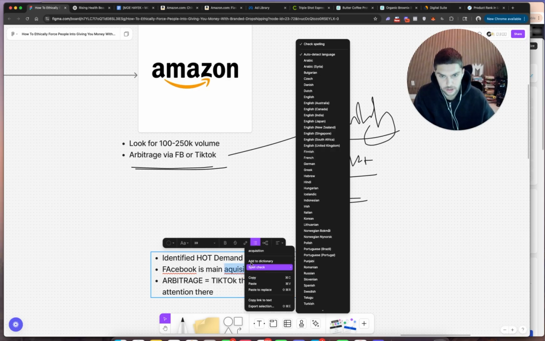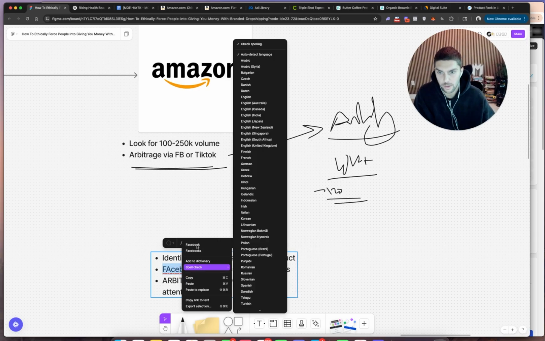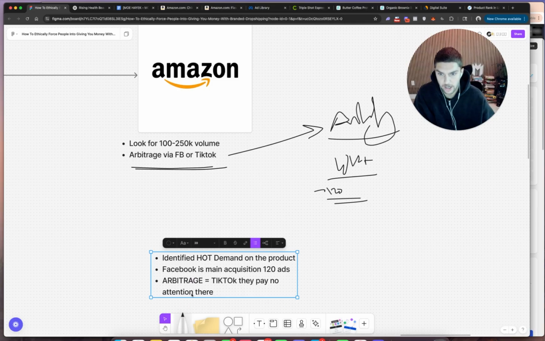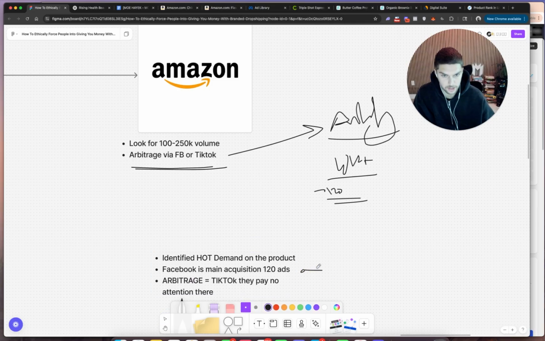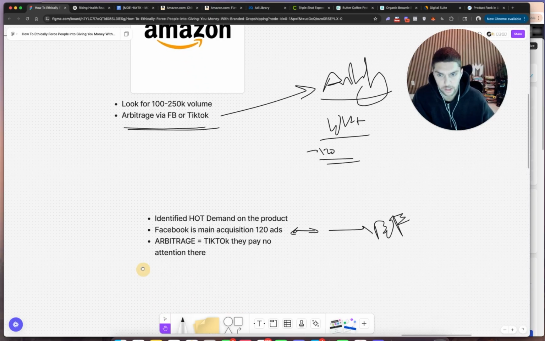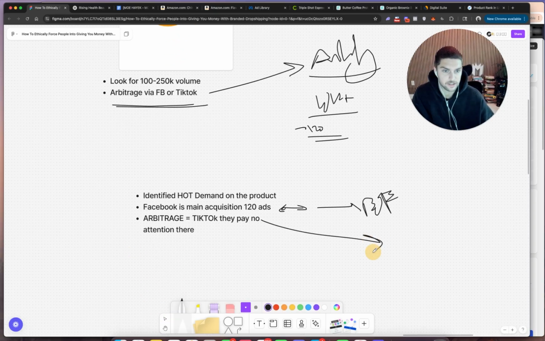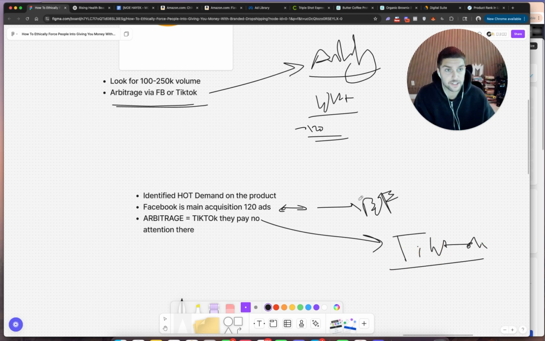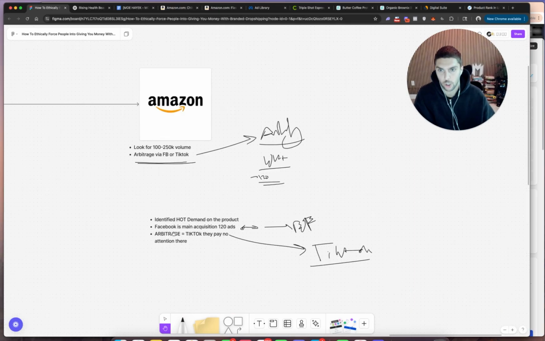So if we were to launch this product, we know that not only can we generate money right away with Facebook, because they're already creating awareness for us, so we can go ahead and eat off of that bottom of the funnel right away with a nice unique offer. But we know at scale, what we need to do is put more effort into TikTok. Why? Because there is hot demand on Amazon and this brand is cooking on Amazon and on Facebook, but they are not doing a single thing on TikTok. And that is the arbitrage opportunity that we want to look for. So hopefully that makes sense.